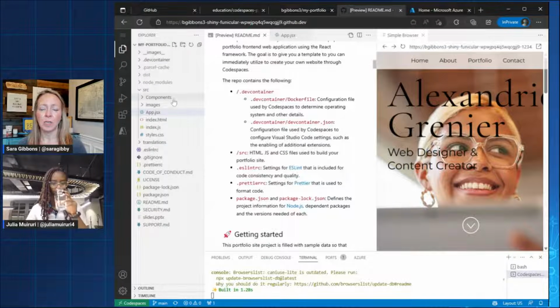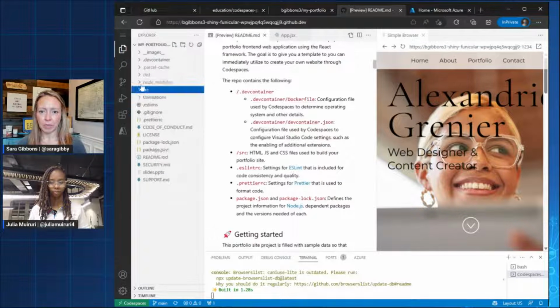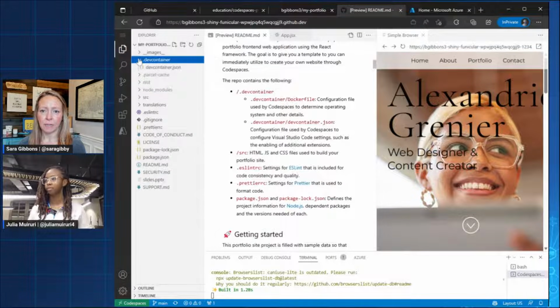So this is a React project. If we look, I have .devcontainer. In .devcontainer is devcontainer.json. This basically is just telling Codespaces what to do when it starts up, what extensions to install, how to open the site, things like that.